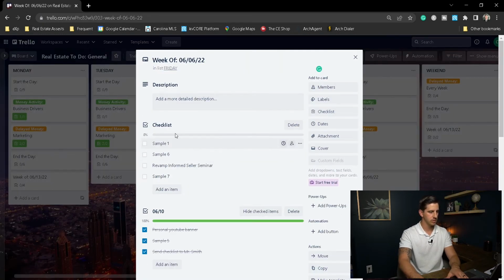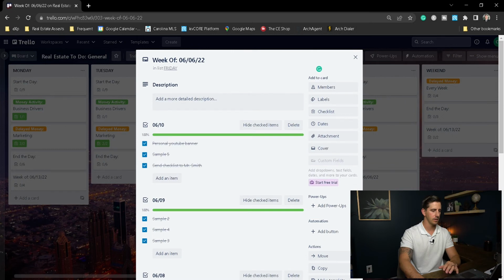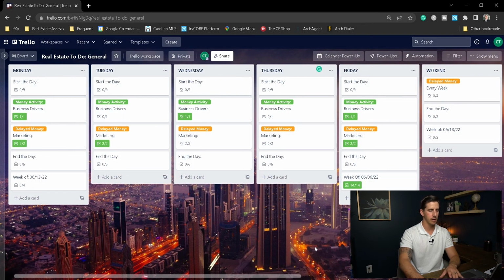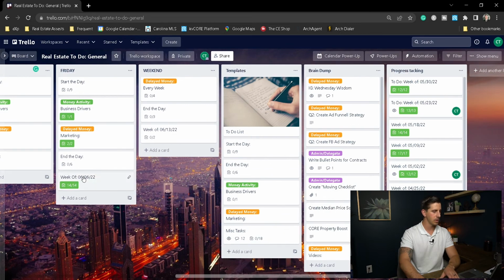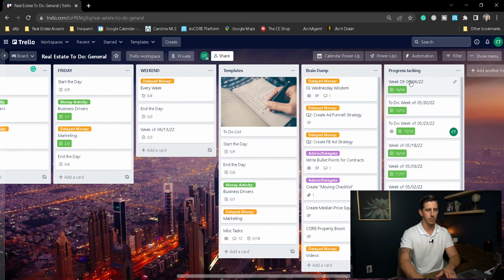So what I'm gonna do is, since I copied these items over, I transferred them to the next week. I didn't get them done this week. I'm gonna go ahead and delete that. And you'll see I have a checklist left over that shows me what I did the week of 6/6/2022. So I'm gonna pull that over to my progress tracking. This allows me to just keep track of what I've done or what I didn't do. And it helps me just stay accountable to myself and see what is actually being done.